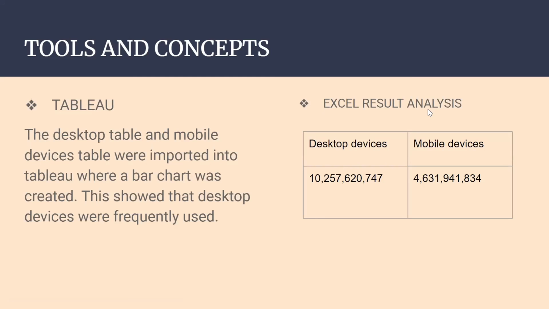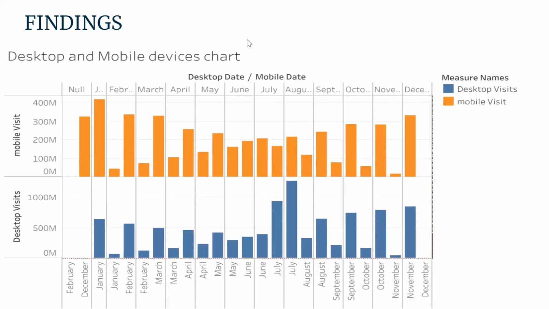Also, we imported that result into Excel, and we summed up all the visits using the desktop devices and all the visits using the mobile devices, and we see there's a huge difference. So hence, this is our findings.